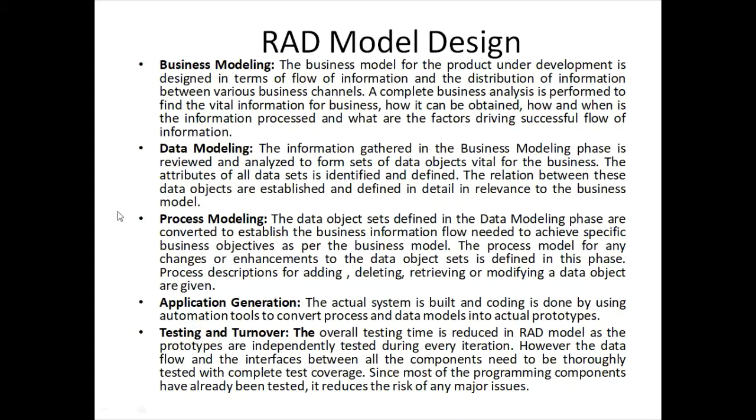The data object sets defined in the data modeling phase are converted into the business information flow needed to achieve specific objectives. So the process model converts the data that you have analyzed in the data modeling phase and processes it. Processing is done in the form of addition, deletion, updation, retrieval, searching, and so on, and then the final output is generated.